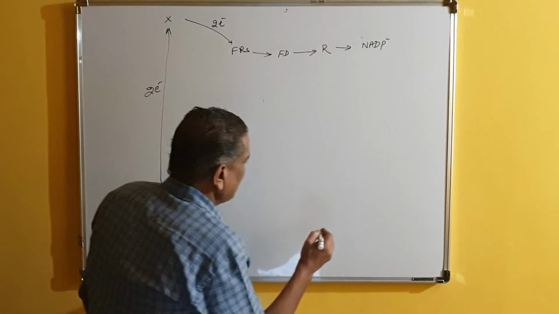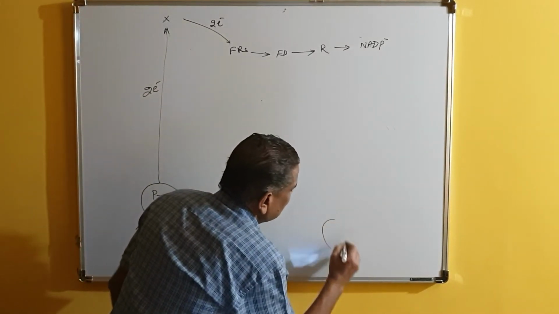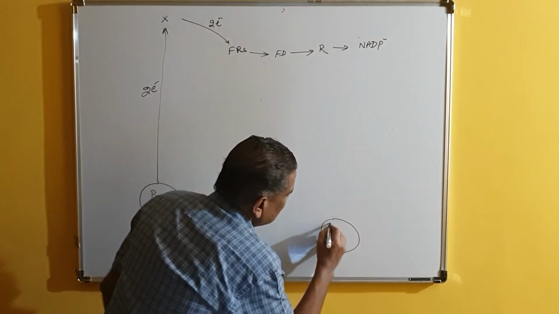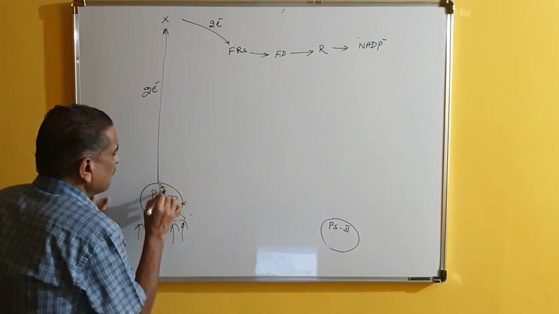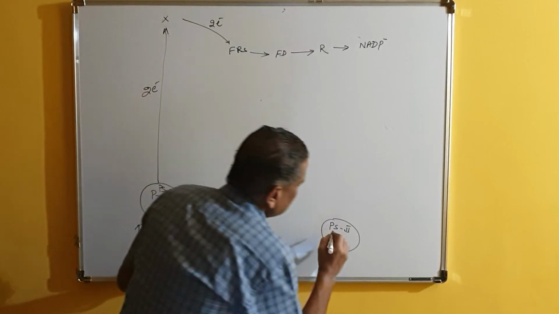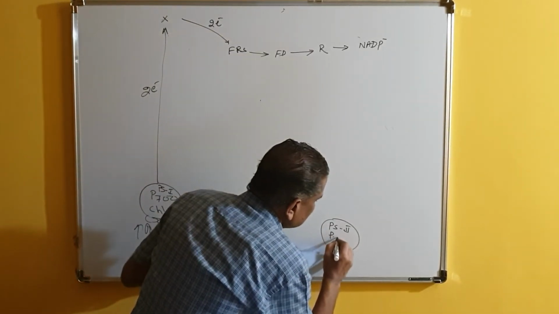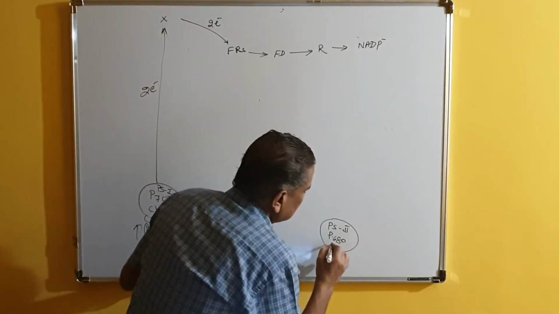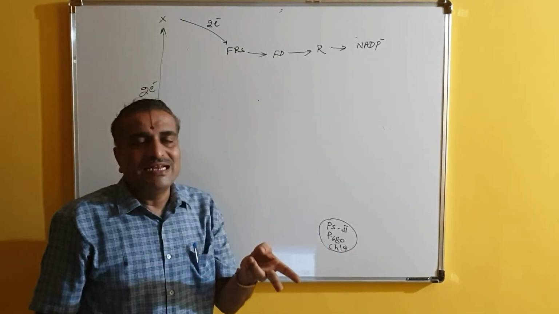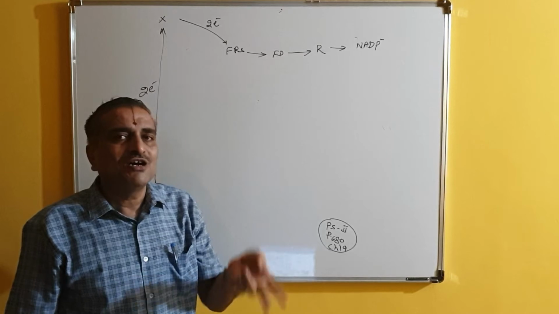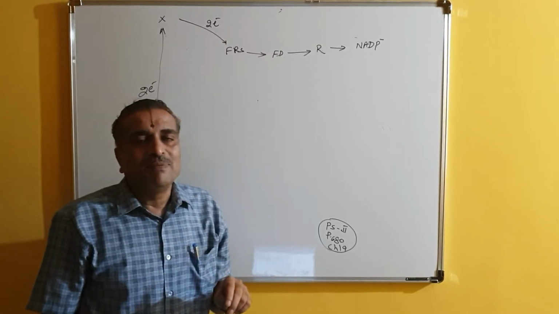So what is to be done is, another pigment system is present here, known as PS2. This is called PS1. PS2 means P680. That is also chlorophyll A. I have told you already, chlorophyll A is present in two forms. The chlorophyll A that can absorb red light is called P700.